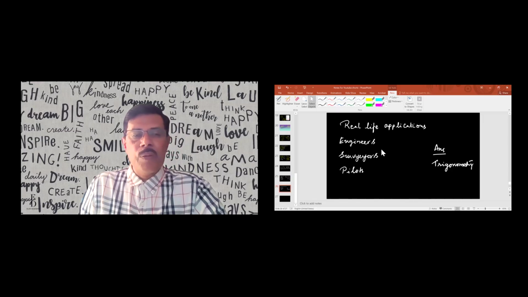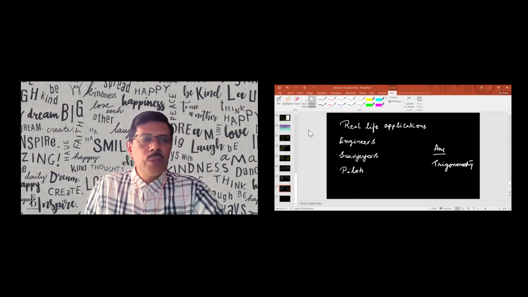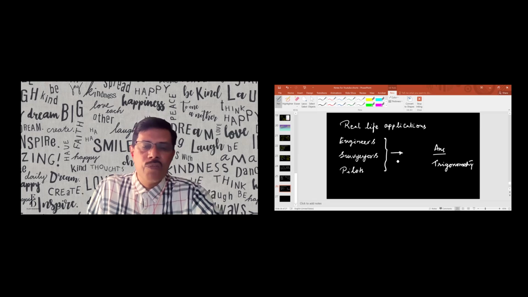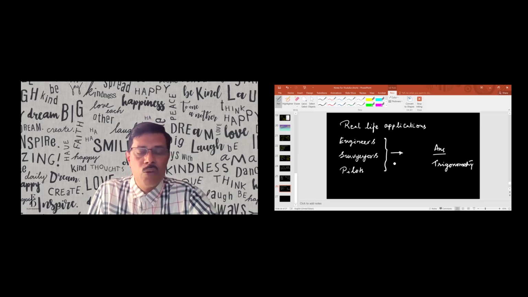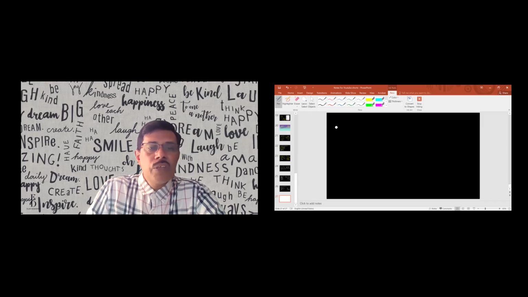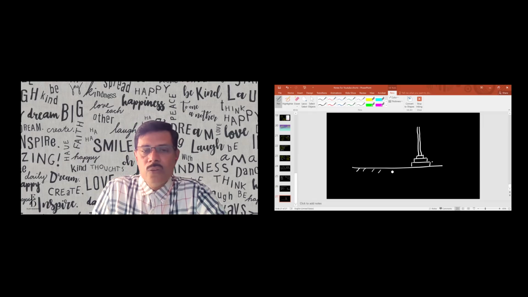Now the real life applications. As I already told you, an engineer, a surveyor, a pilot, how they find out their location, the height of the tower, the height of the mountains. Many things are there. The answer itself is known as trigonometry. Now, a very small problem: there is a flagpole, like this. And of course, the flagpole has to be constructed on the ground.